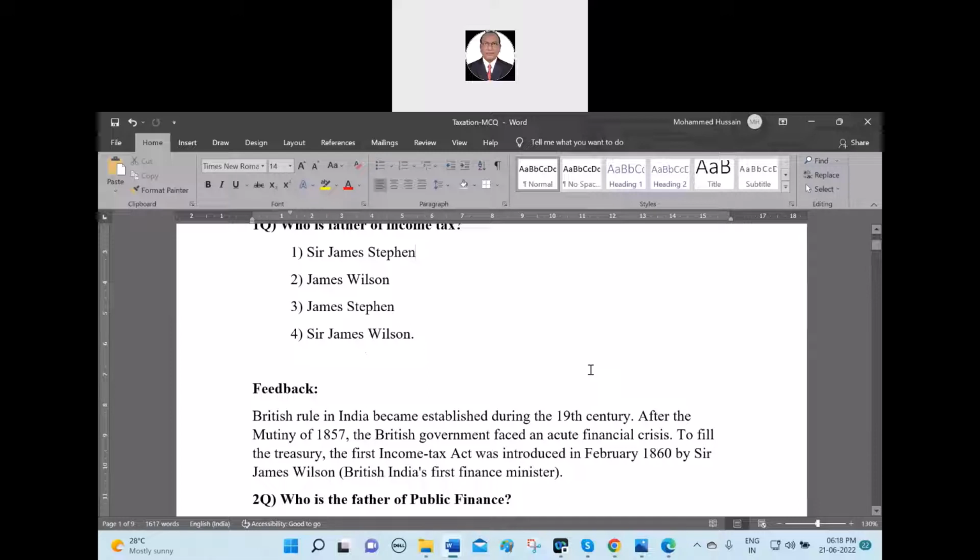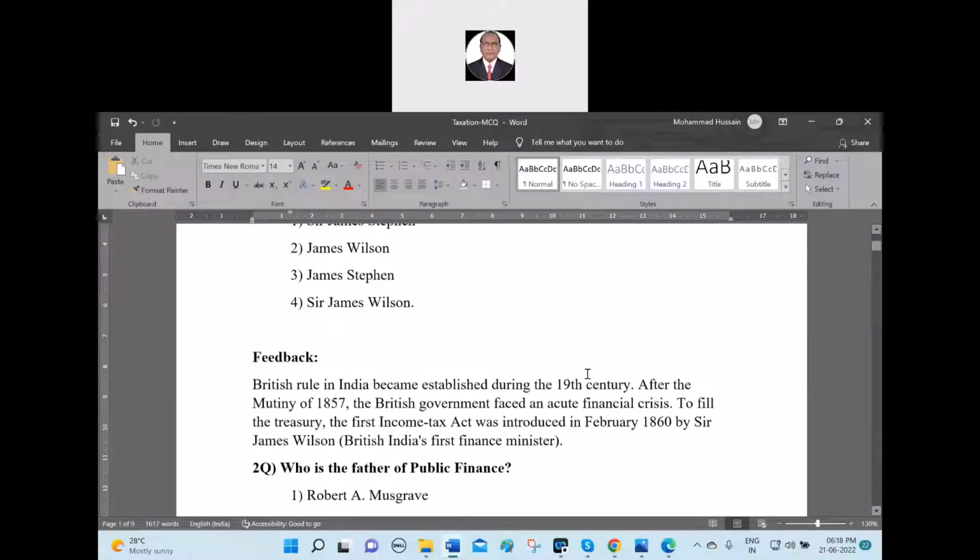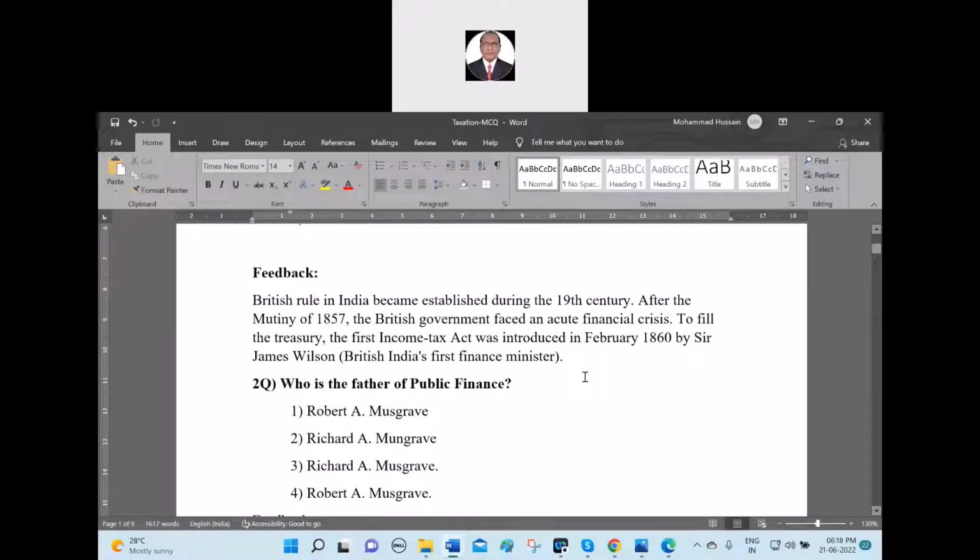Supplementary question: when was it introduced, in which century? The 19th century. And income tax was introduced in which month and year? February 1860. Okay, now next question, be ready. Second question, who is the father of public finance? Number 1, Robert A. Musgrave. Number 2, Richard A. Mungrave. Number 3, Richard A. Musgrave. Number 4, Robert A. Musgrave.